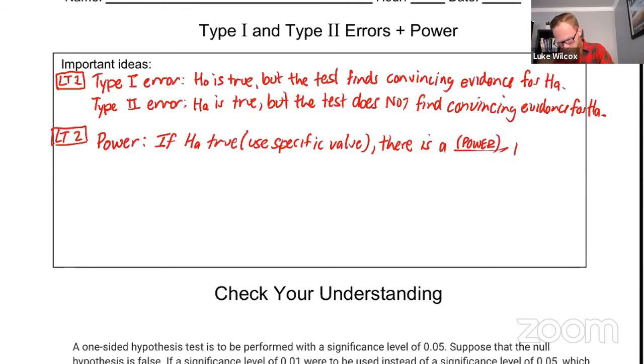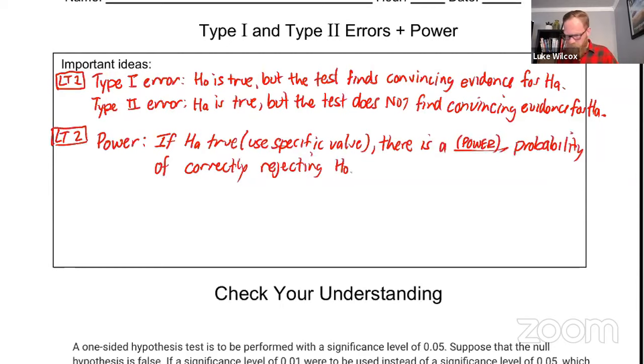And that is definitely a probability. We want to describe that as a probability of correctly rejecting H null. And what that really means is that we find convincing evidence for HA, right?